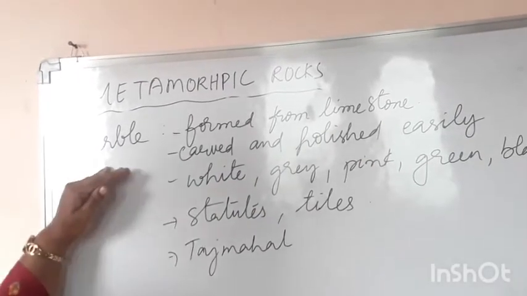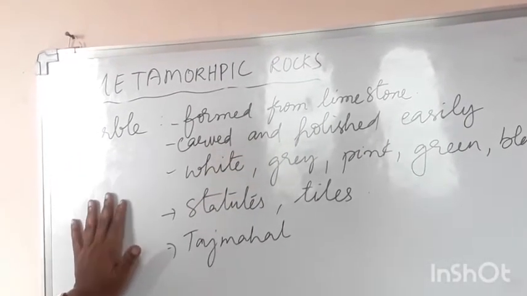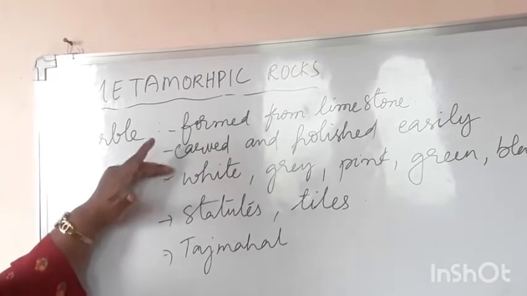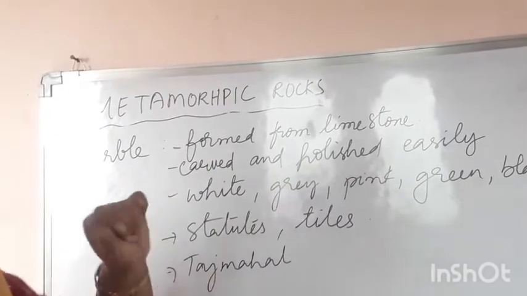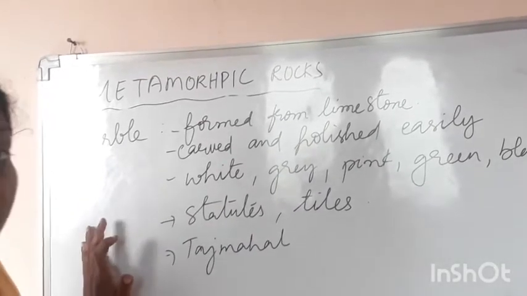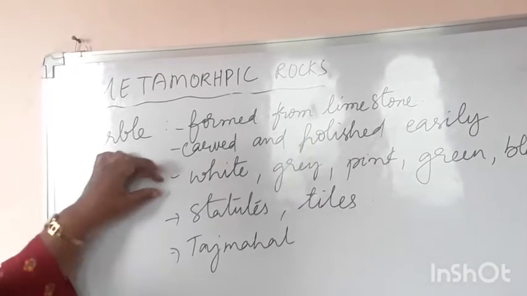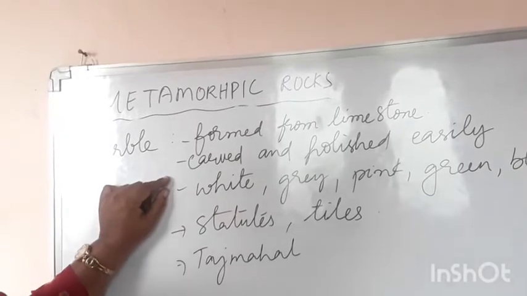So what is the usage or what is the property of this marble? The marble can be carved, చెక్కడానికి ఈజీగా ఉంటుంది. అలాగే it can be polished very easily. దానికి షైనింగ్ పెట్టడానికి కూడా చాలా ఈజీగా ఉంటుంది. So in what colors are these marbles available?